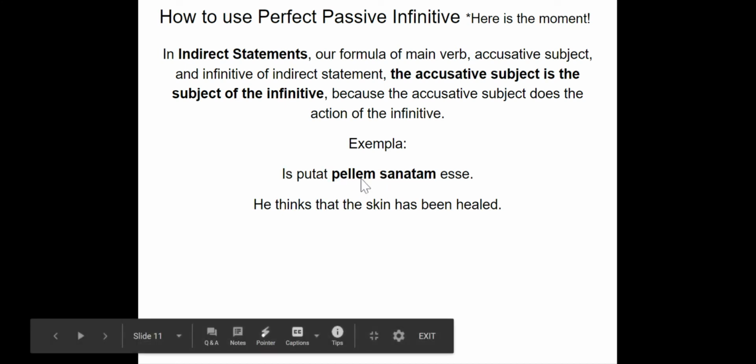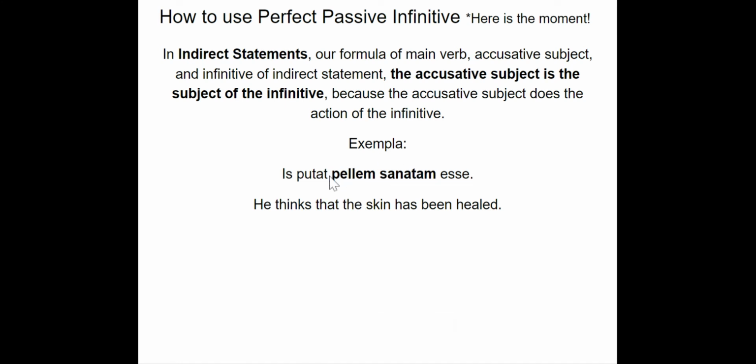So I use the same word, pellis, but it's in the accusative form because it's an indirect statement. So, putat pellem sanatam esse. Pellem would be this accusative subject, the subject of our infinitive right here, and so it is going to be accusative, self-explanatory.